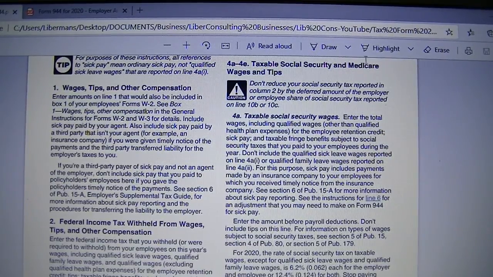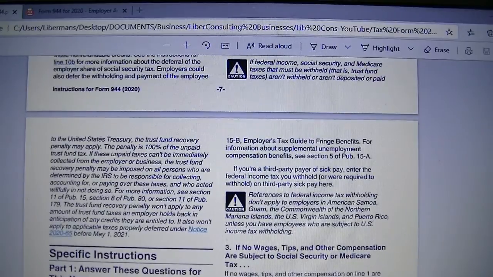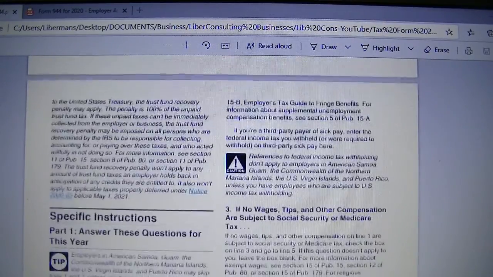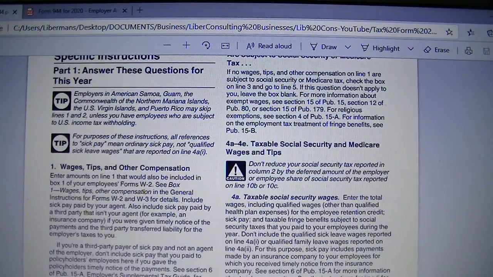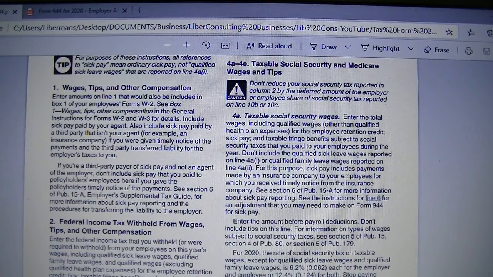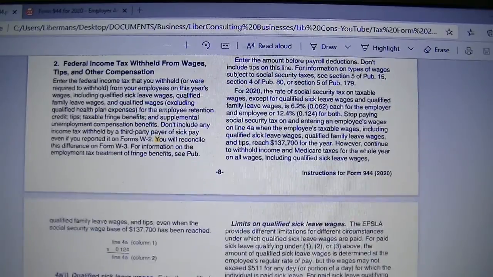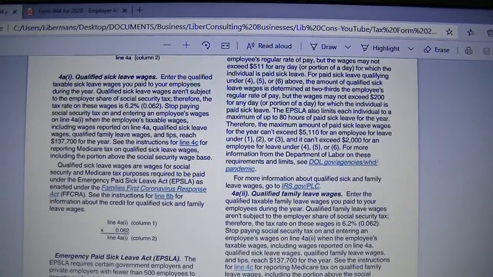So if you are required to pay sick leave, the total that you pay will go on that line. So here, let me see if we have 4a(i), qualified sick leave wages.